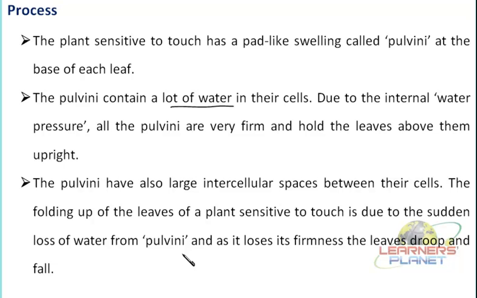And of course, it is under the control of what? The water molecules. Water, when it moves in a particular direction, exerts a pressure over those structures, due to which firmness is gained or lost, and thus these movements take place inside the mimosa plant. So this is how it occurs in these particular plants.